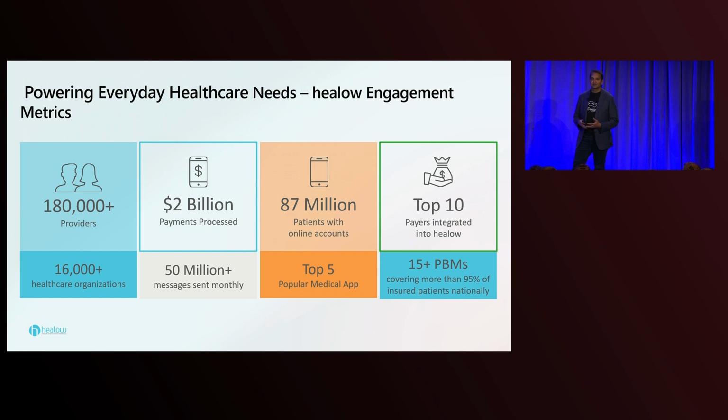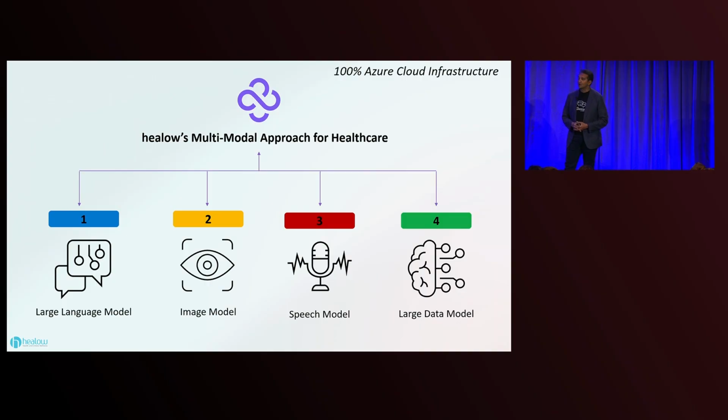Our payment processing solution processes about $2 billion worth of payments every year, and we connect with the top payers and PBMs today to help them through the connection between their members and them. So as you see, we have a good amount of users in the US.